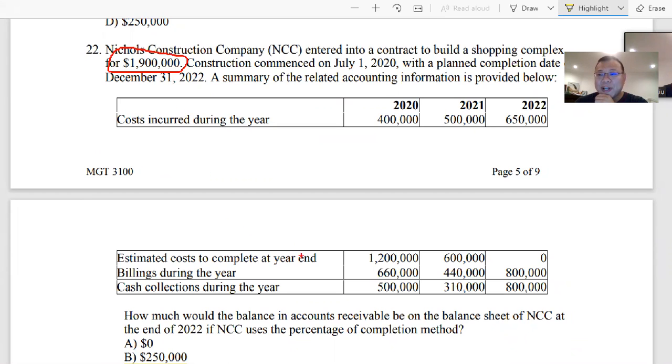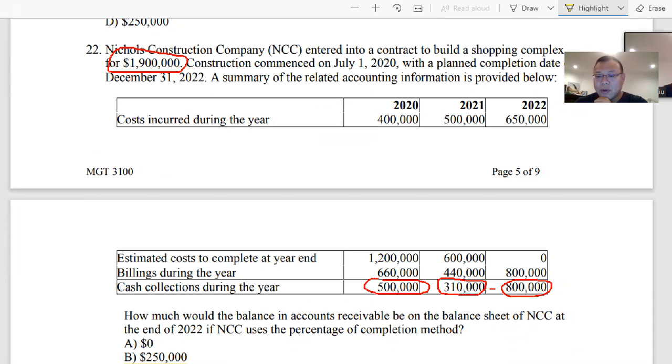And how much have you collected? You have collected 500 in the first year, 310 in the second year, and 800 in the third year.